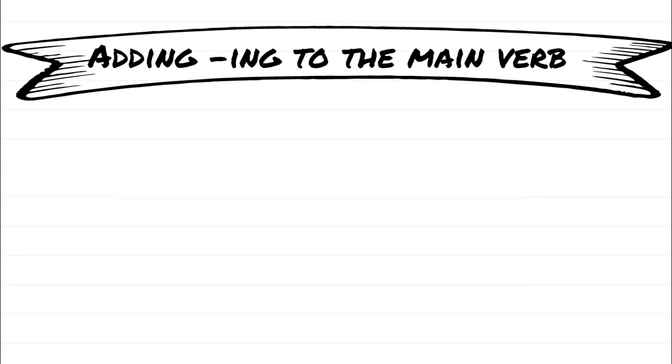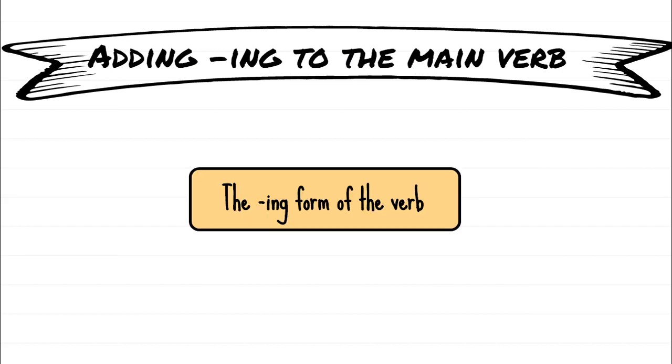I want you to look at this little graph. It was on the top of page 87. When I've finished reading it out to you, I'd like you to draw it as a little diagram in your book. But for the moment, I'd like you to just listen. It's about adding ing to the end of a verb in order for us to make the progressive or continuous tense. Now, these are not complicated rules. They might look complicated, but all they are is spelling tips.